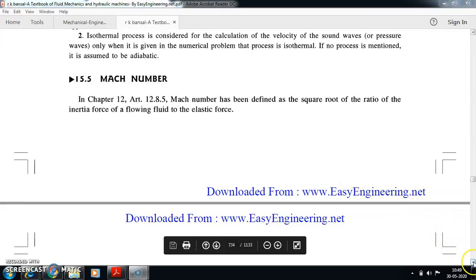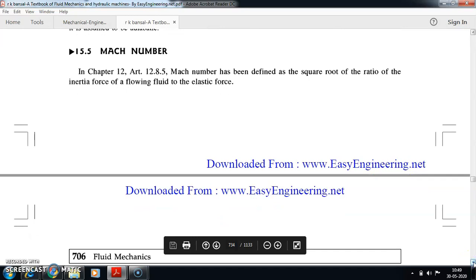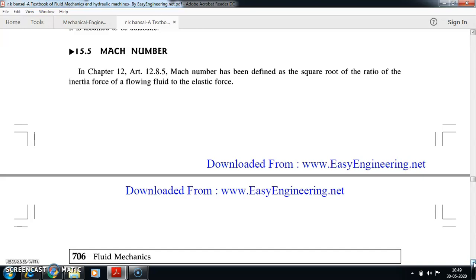In the previous module 4, when we were dealing with dimensionless numbers, we saw this important dimensionless number called Mach number. If you want to define it again, the Mach number is defined as the square root of the ratio of the inertial force of the fluid to the elastic force of the fluid.